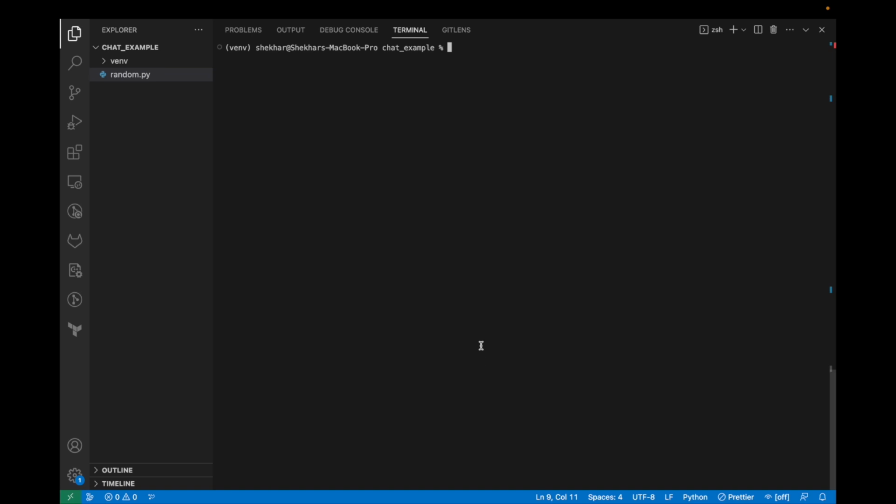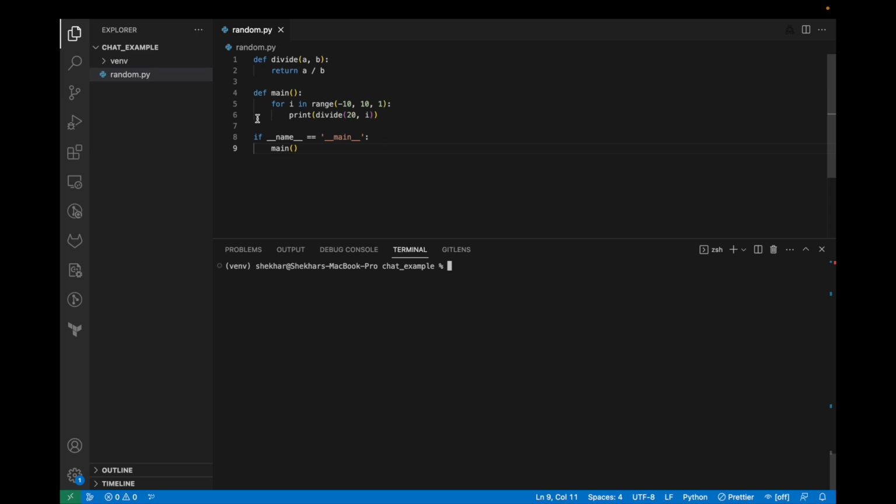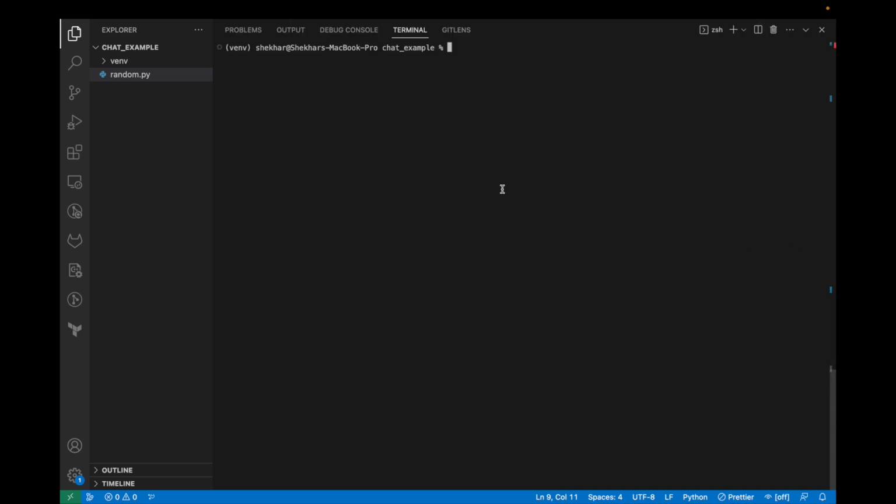So to start, I'm in this project, which is really basic. It's got this very simple Python program with a basic error related to divide by zero. Let's see if the LLM can actually analyze that. I can start an interactive chat by just saying Duo Chat. Of course, I can also pass standard input into Duo Chat to test out prompts and stuff like that as well. But here I've got an interactive prompt.